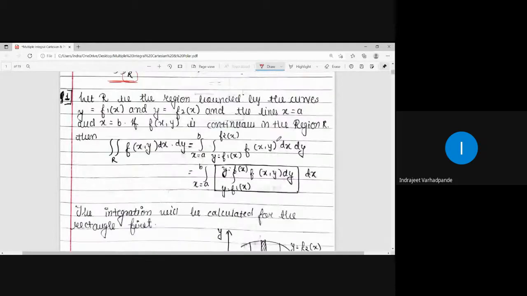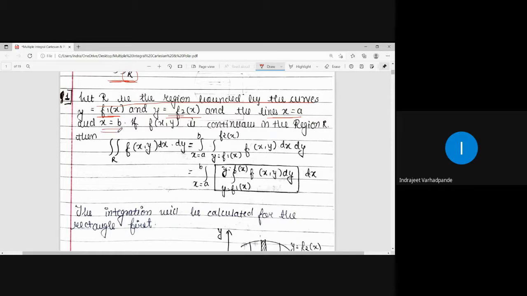Case number 1 says that R is the region bounded by the curves y is equal to f1 of x and y is equal to f2 of x, and the lines x is equal to a and x is equal to b.